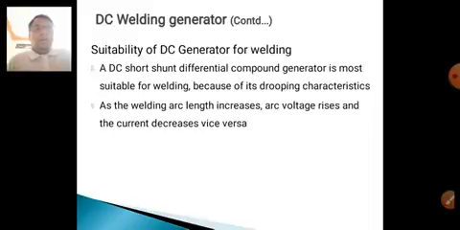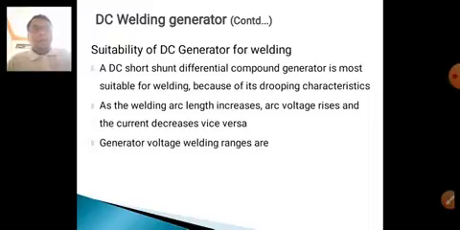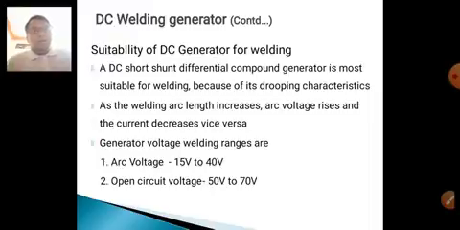As the welding arc length increases, the arc voltage increases and the current decreases, and vice versa. If the arc length increases, the voltage increases, and if the voltage increases, the current decreases. If the arc length decreases, the voltage decreases and the current increases. The welding generator voltage ranges are: arc voltage 15 to 40 volts, and open circuit voltage 50 to 70 volts.